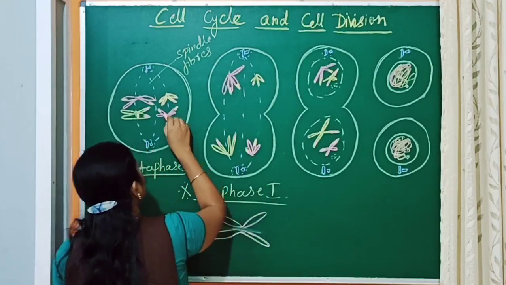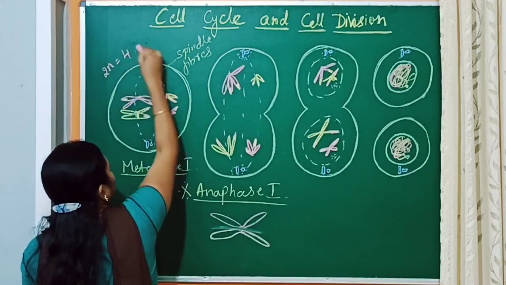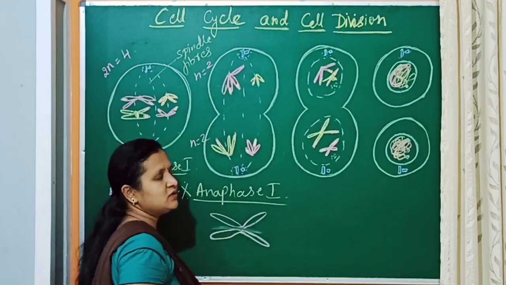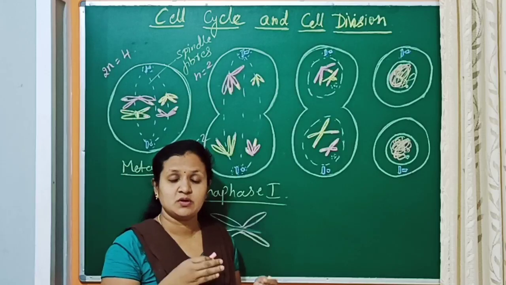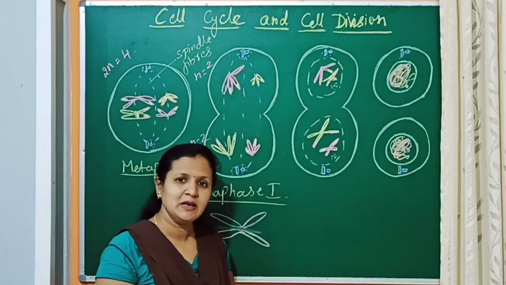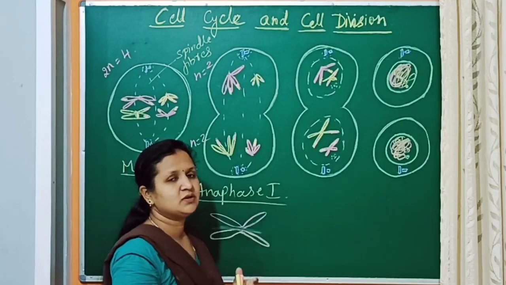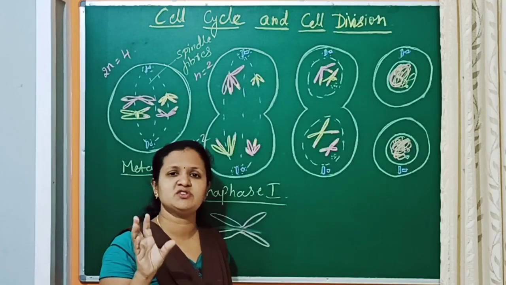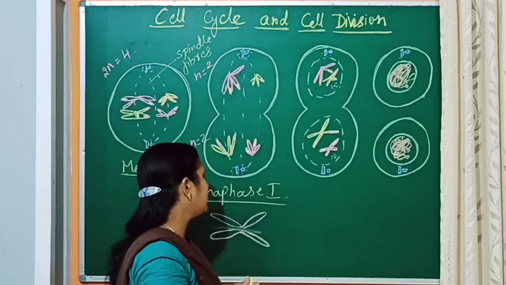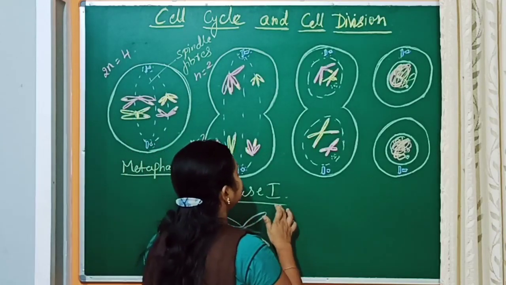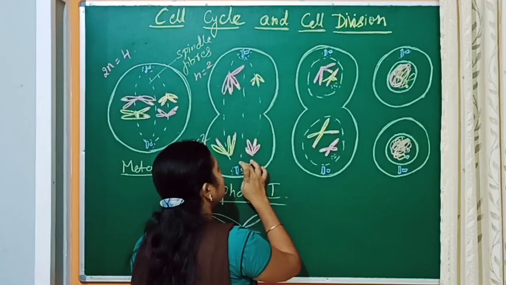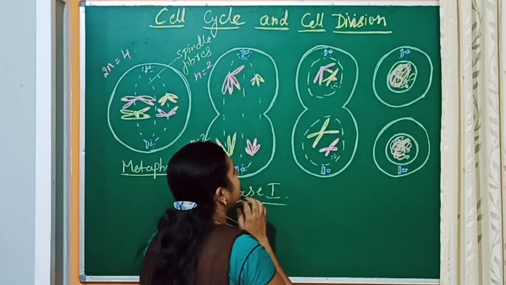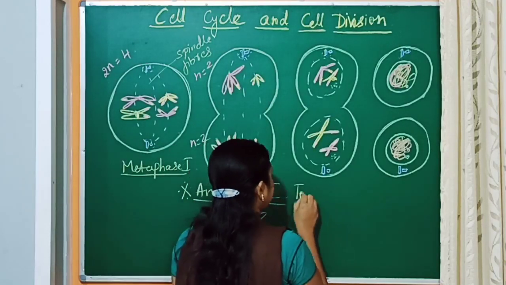So the chromosomes here are diploid, 2n equals 4, and here one set of chromosomes, n equals 2. This means the chromosome number has been reduced. Because of this we call it a reductional division, and anaphase 1 is very important. Next comes anaphase 2 in meiosis 2, which will be just like mitosis, so we'll know about that later. In anaphase 1, the chromosomes are pulled to the opposite poles by the spindle fibers formed from the centrioles. And next comes telophase 1.